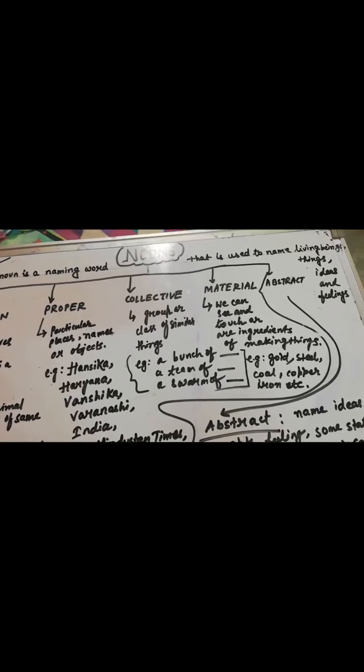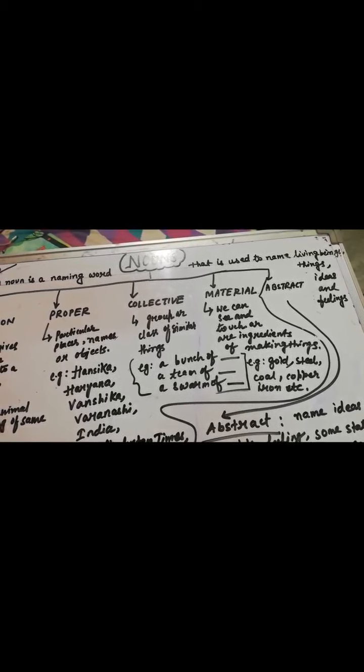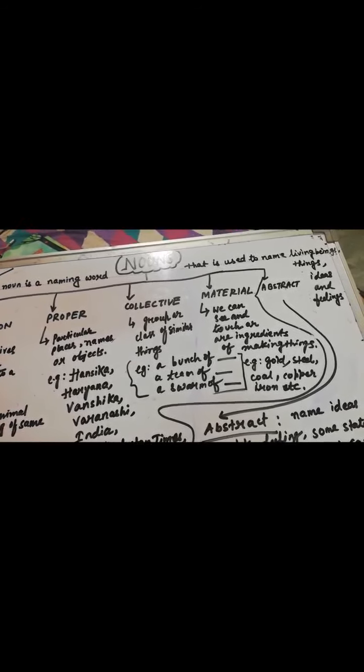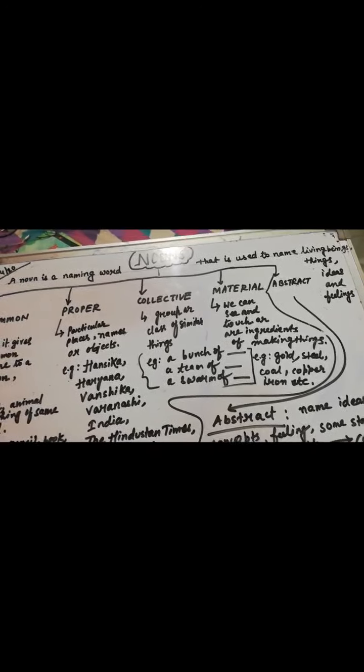So for example, gold, steel, coal, copper, diamond, iron, etc. These are called material nouns. I believe material nouns are understood by everyone. Obviously we can see and touch them, or they are ingredients used for making things. Gold, steel, like this.